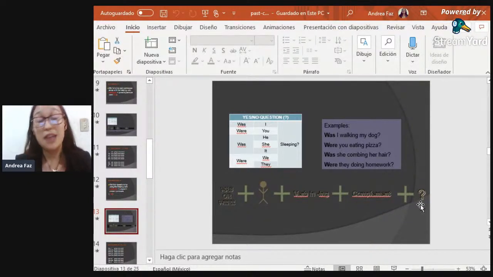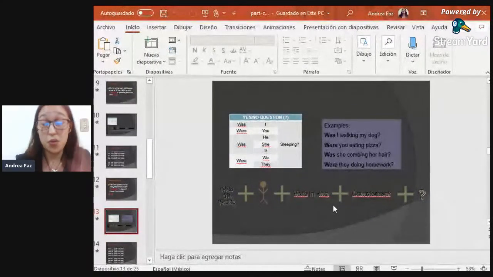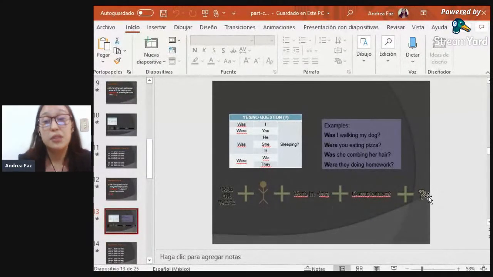And at the end of the question, we need a question mark. Please do not forget to put the question mark, because otherwise it's going to seem like just an affirmative statement. Every time that you need to ask a question, it is completely mandatory to include the question mark. So don't forget about it.